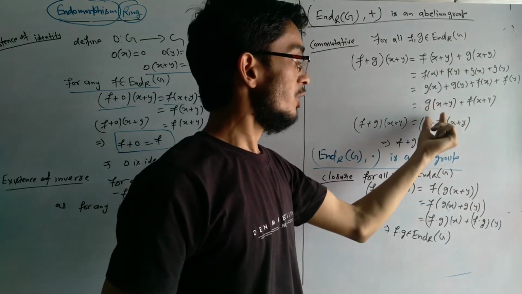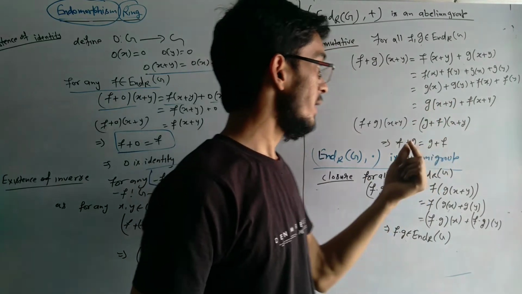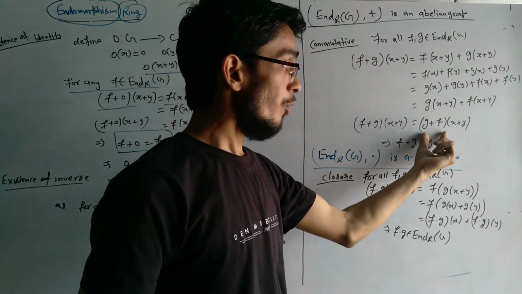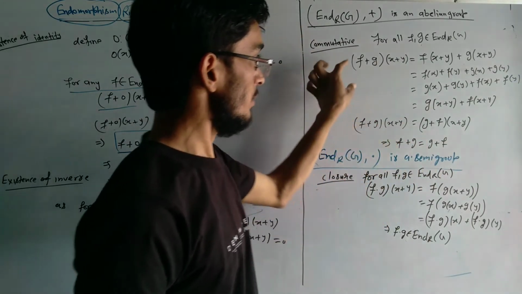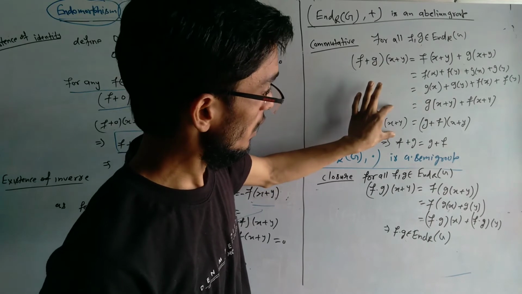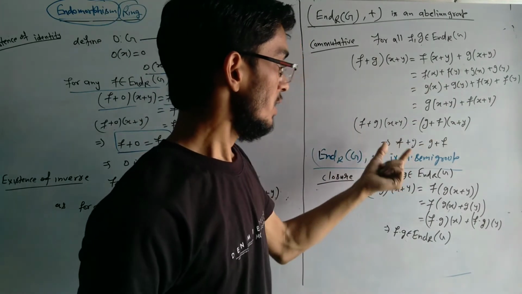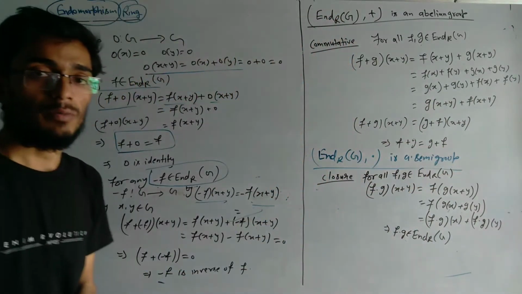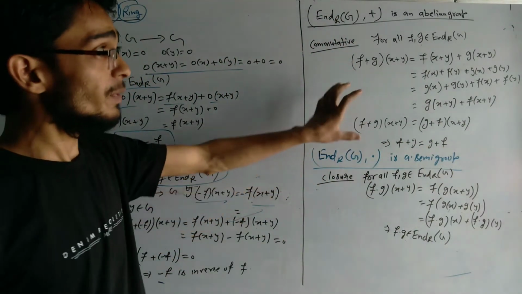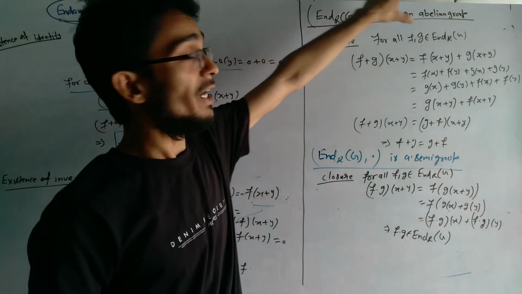So if we take g common, g(x + y) + f(x + y), it can be written as (g + f)(x + y). So this implies (f + g)(x + y) = (g + f)(x + y). This implies f + g = g + f. So the commutative law holds. Now it means End(G) is an additive abelian group.